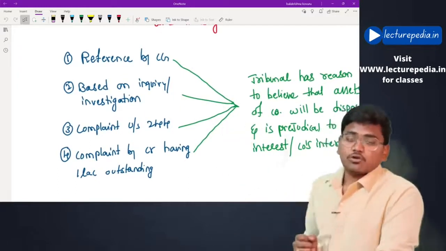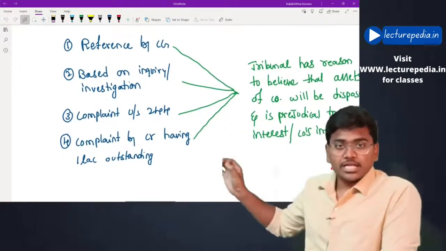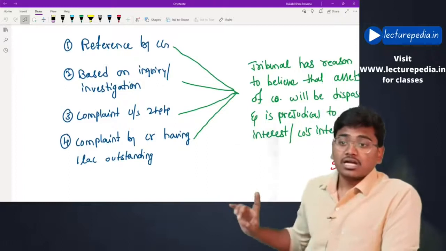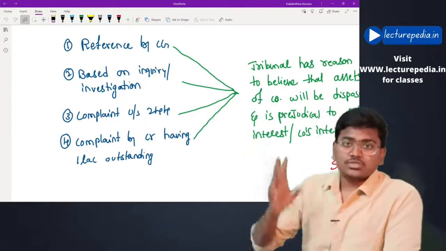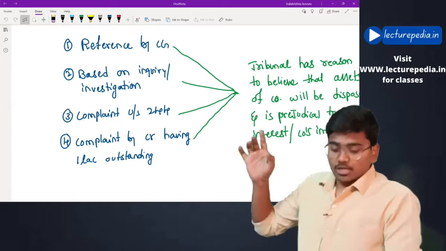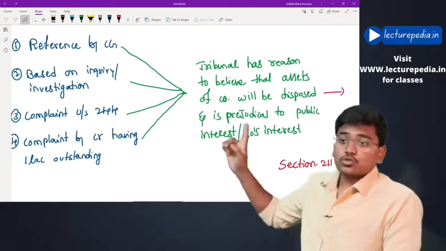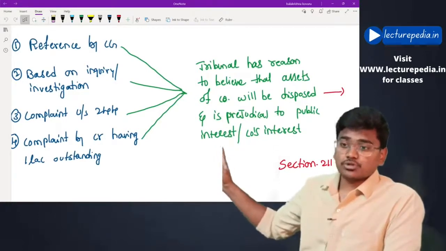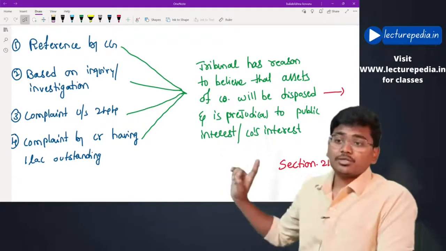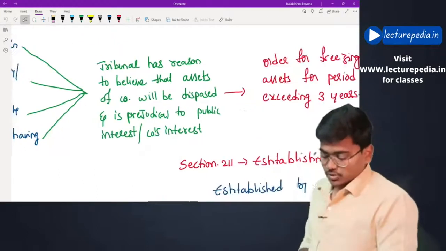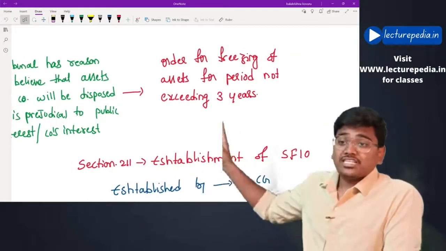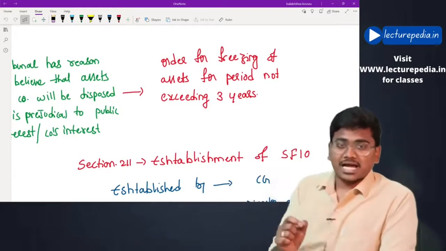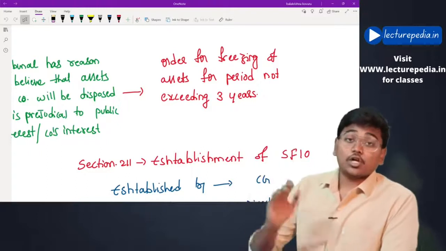Reference is made by the central government, or based on inquiry or investigation, or complaint under section 244, that is operation mismanagement, or complaint by a creditor having 1 lakh outstanding debt due to the company. In these four cases, if the tribunal has reason to believe that the assets of the company will be disposed and such disposal is prejudicial to the public interest, then the tribunal will order for freezing of the assets of the company for a period not exceeding 3 years. Even the assets can be freezed for a period not exceeding 3 years.